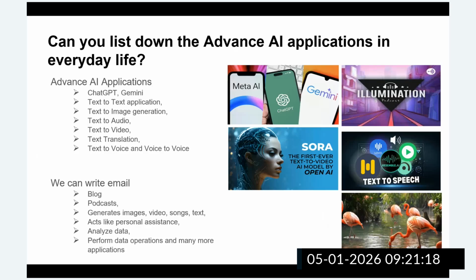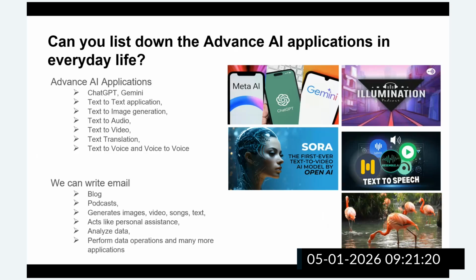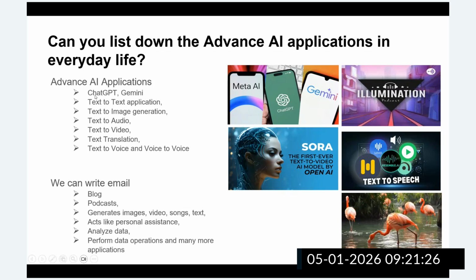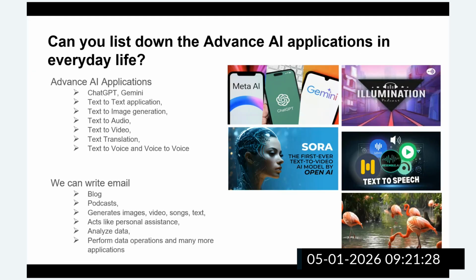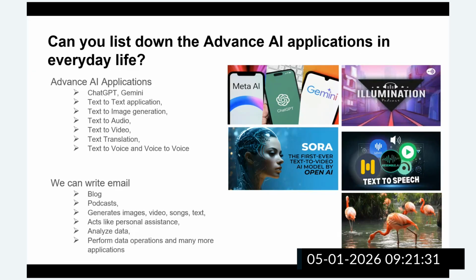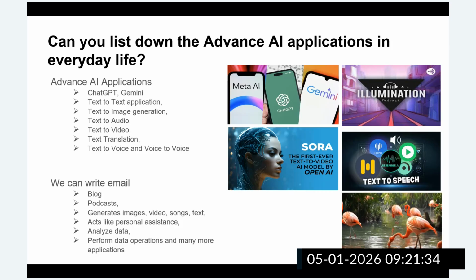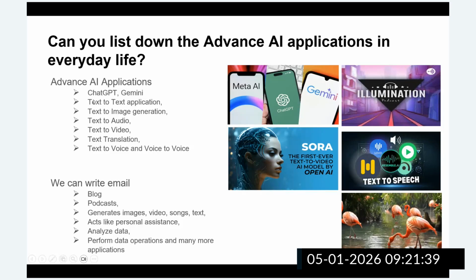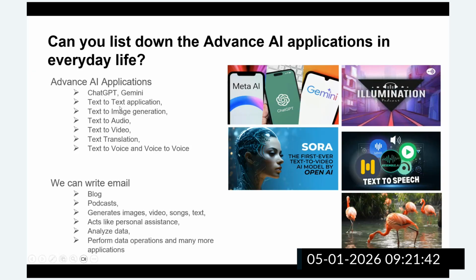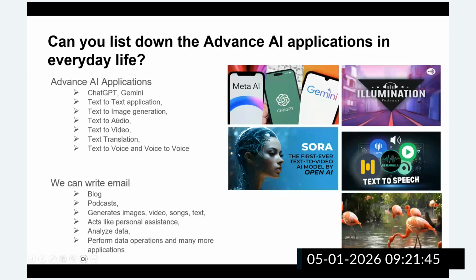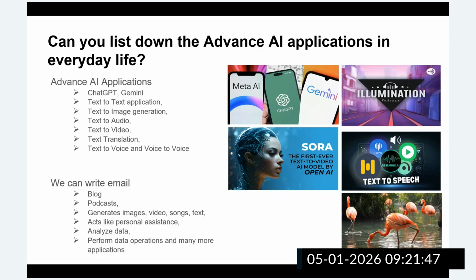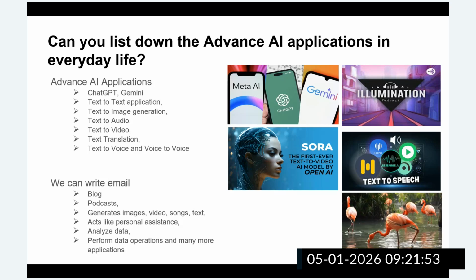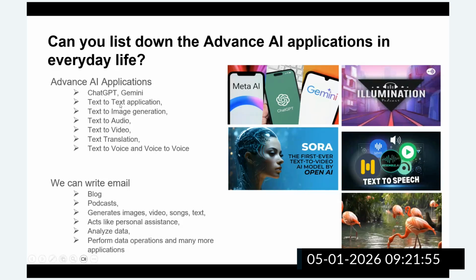And some of the applications we utilize day to day, like ChatGPT, guys. You have heard about ChatGPT, right? Whenever ChatGPT came into the picture, most of the people's attention went towards generative AI, a new field that came into the picture, because ChatGPT not only answers your questions, guys. It is able to complete whatever prompt you give it. It gives the response in a very human-friendly way, in natural language. It is used for text generation, text-to-text applications.